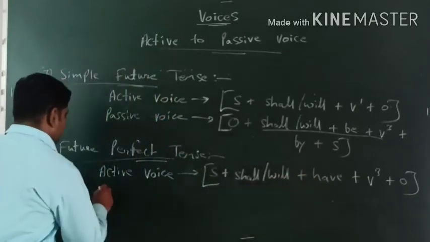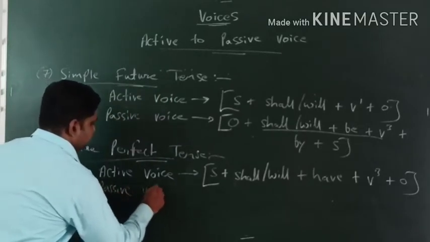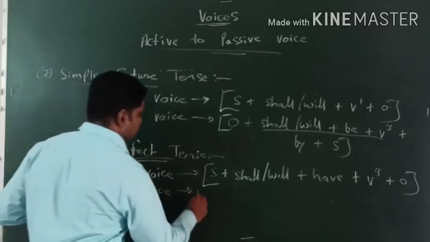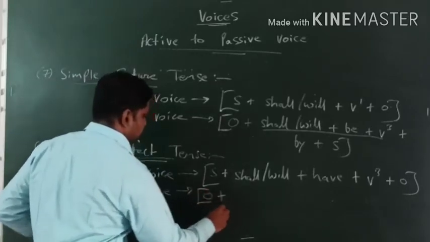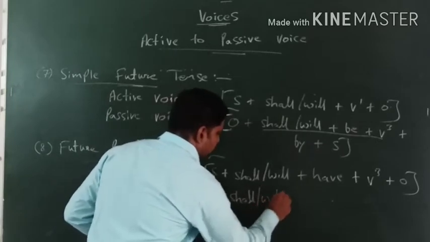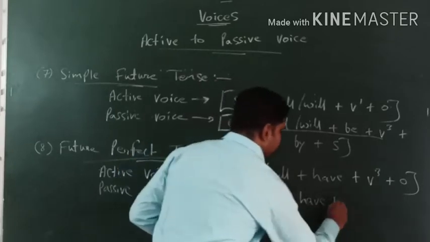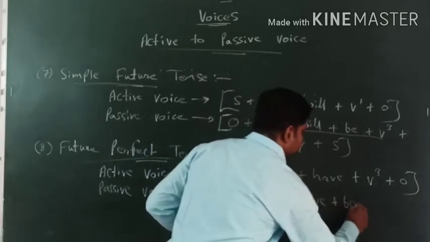So let's check out passive voice. Let's see what it looks like in passive voice. So in passive voice the formula we develop is object plus shall/will plus have plus one more additional supporting verb, that's called being.